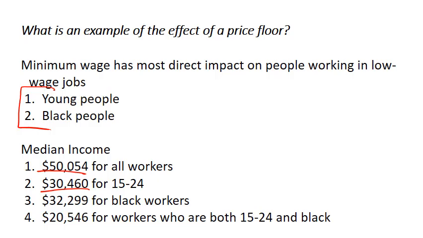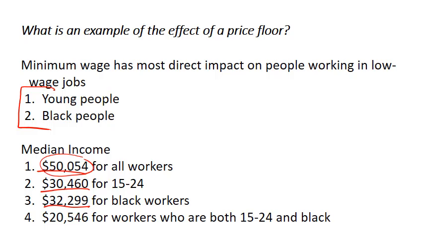The minimum wage is also likely to be binding more for black people than for white people. The data on employment shows that black people are more concentrated in low-wage jobs than white people. We've already seen that the median for all workers is $50,000. The median for black workers is only $32,000 and change. This difference suggests that the minimum wage is greater than the equilibrium wage more frequently for black people than for white people.